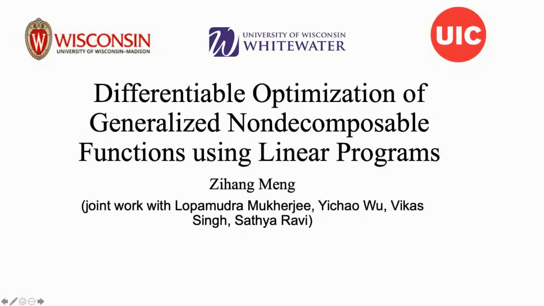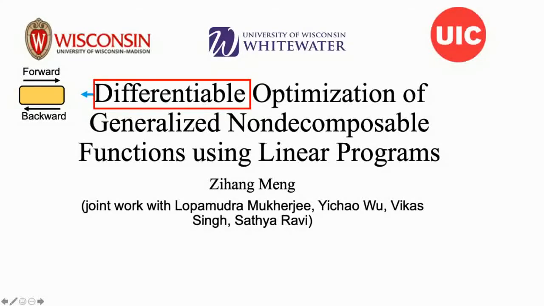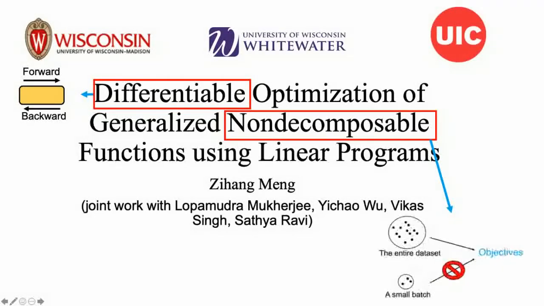Now, I will present our paper on algorithms for differentiable optimization of generalized non-decomposable functions using linear programming formulations. Here, the emphasis on differentiable is simply because if we think of the LP as a module in deep learning pipelines, we need to be able to compute the forward path and the backward path. Non-decomposable functions refers to those objective functions which must be computed from the full dataset and cannot be calculated easily from a small mini batch of data samples.